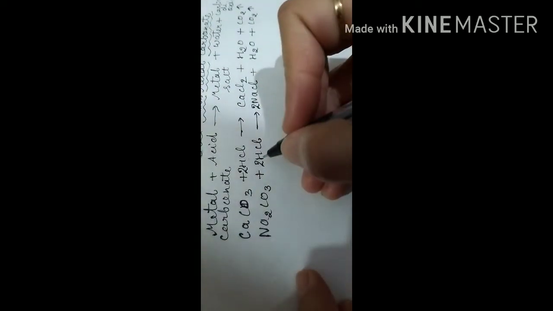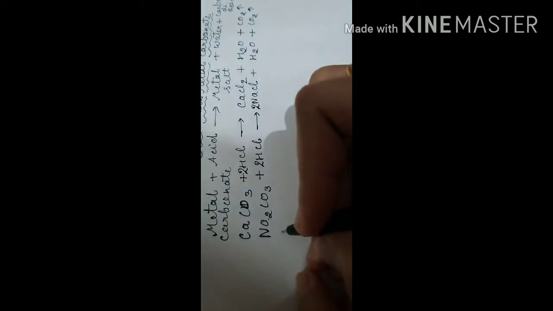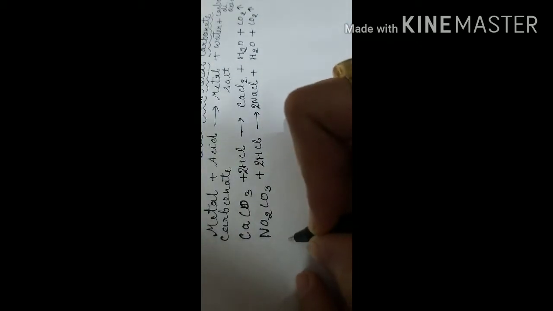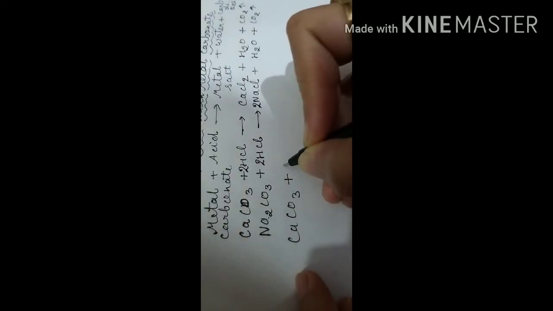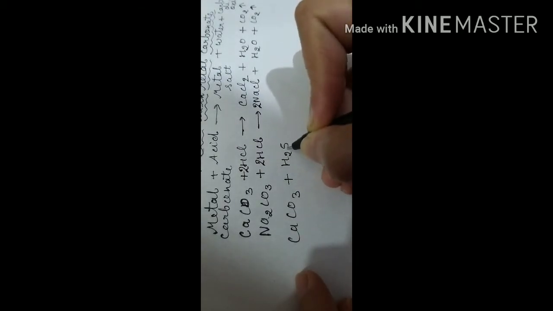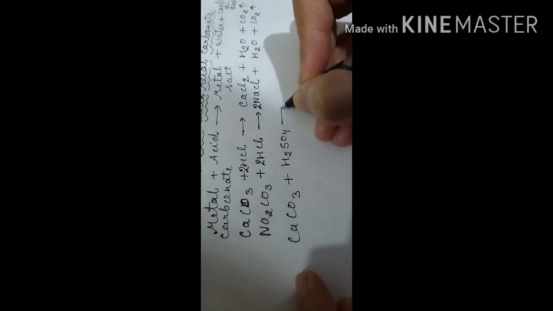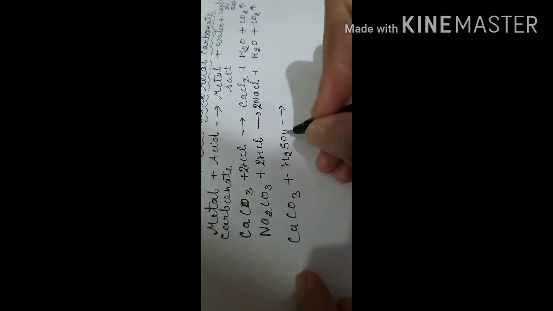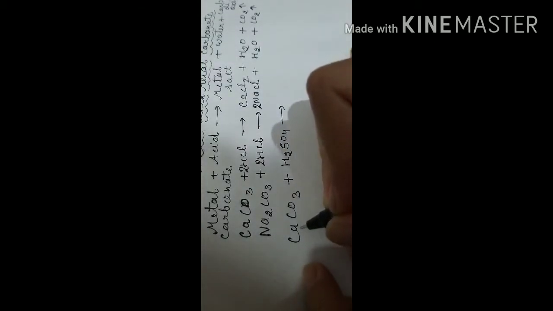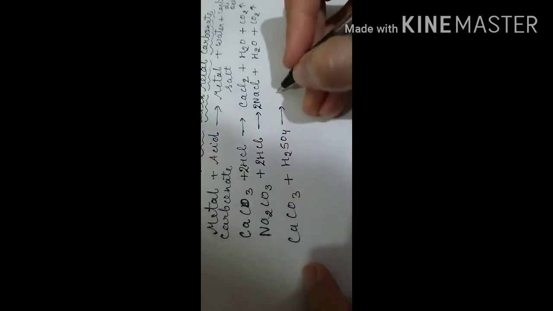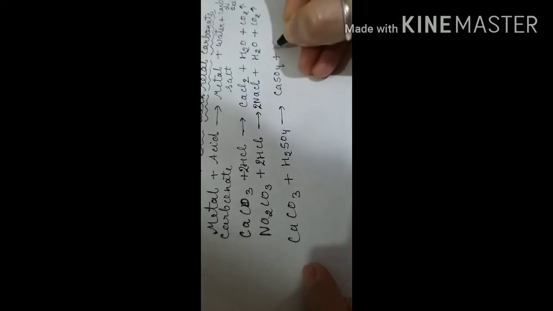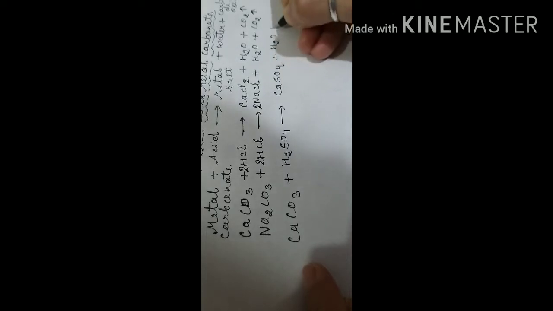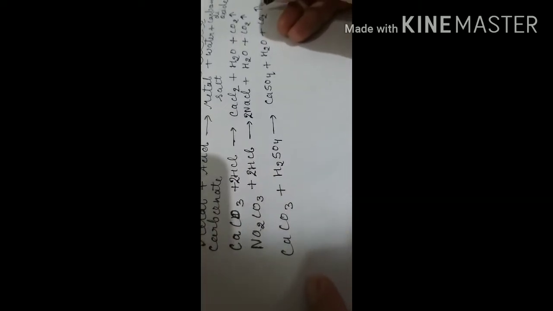Now in place of hydrochloric acid, suppose we are taking sulfuric acid. Take another example: once again calcium carbonate, showing the reaction with sulfuric acid. Calcium exchanges its cation with the sulfate anion, so CaSO4 will form, as well as water, and CO2 gas releases. Remember it, CO2 gas always releases.